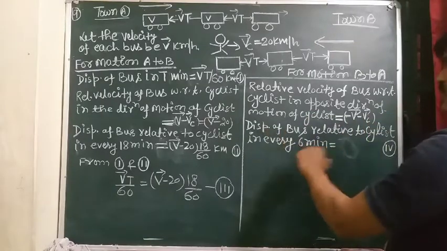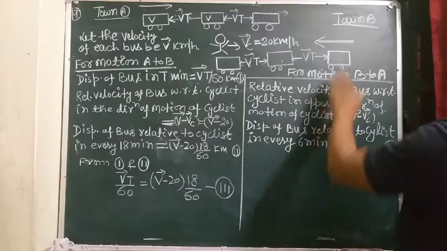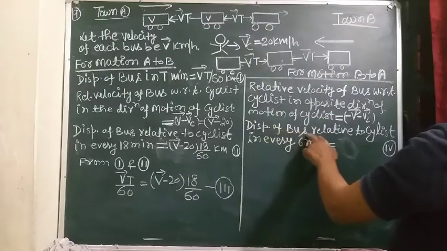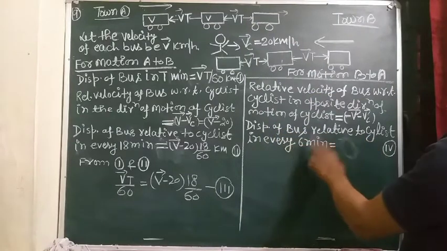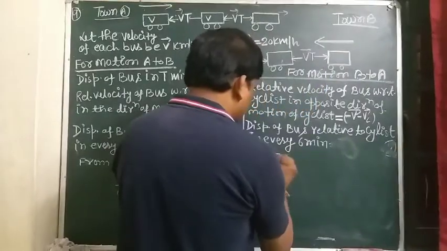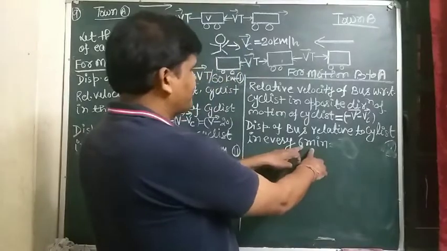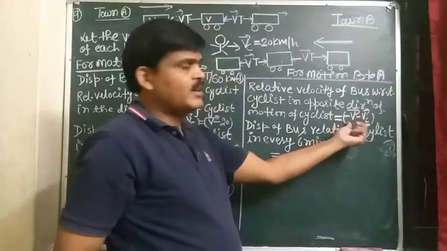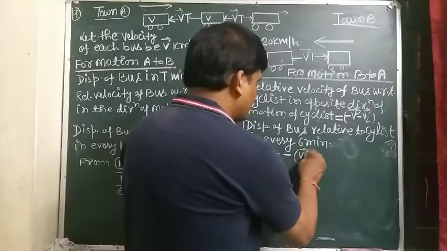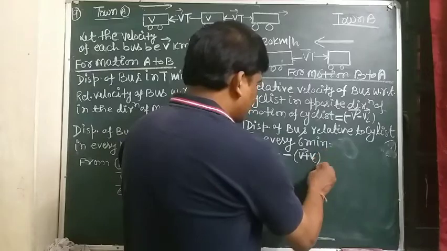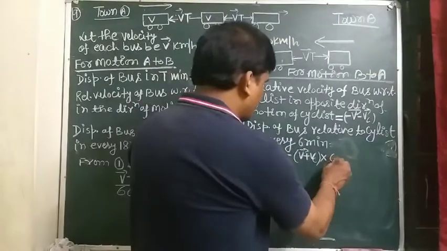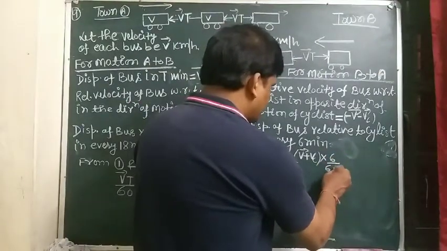Next, what is the displacement of the bus? Displacement of bus is from B to A, which is also negative. So displacement of bus relative to cyclist in every 6 minutes can be written as: displacement is relative velocity, which is minus V, taking the common outside, V plus Vc, and in every 6 minutes, 6 minutes converted into hours is 6 by 60.